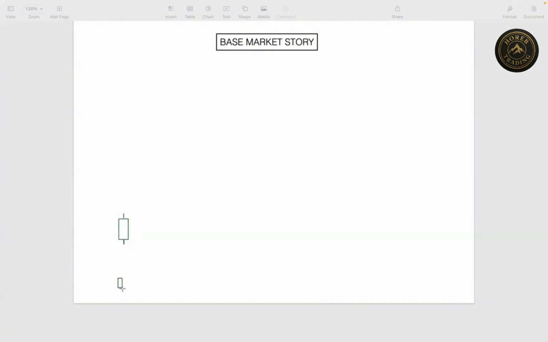So let's see this example. If you have a bullish candle with a volume, and then we have a next bullish candle with increase of volume, the volume increases. So we can predict that if price comes below the high of the first candle, we can enter.